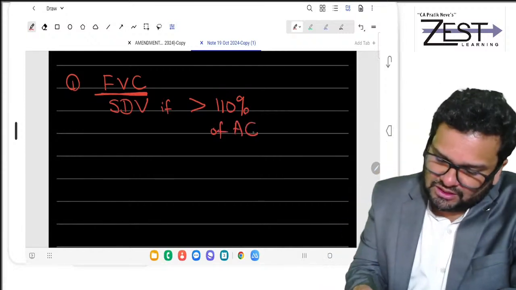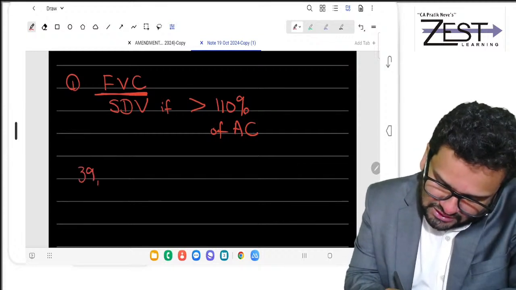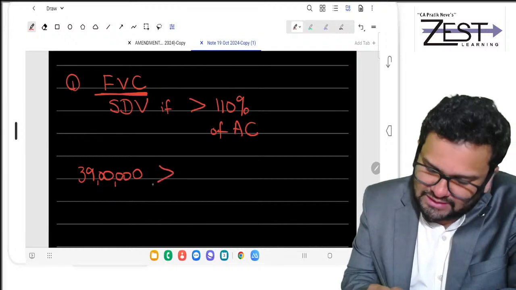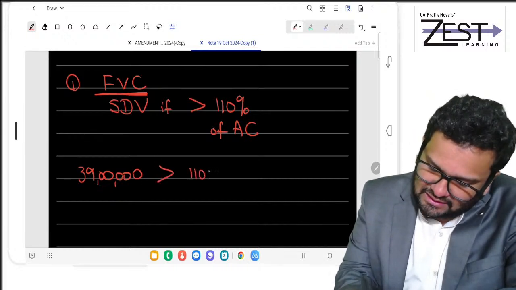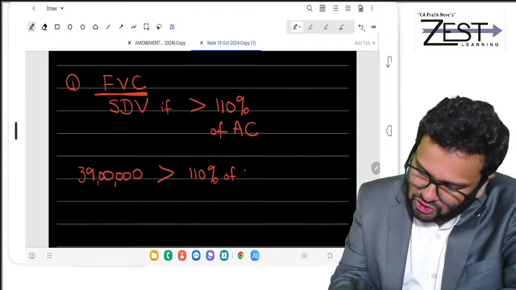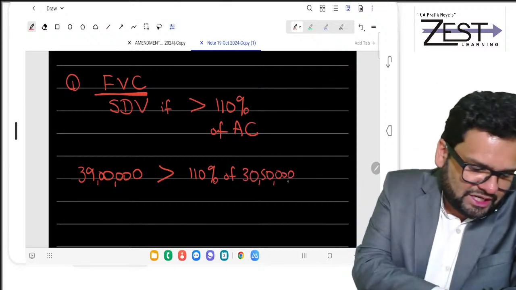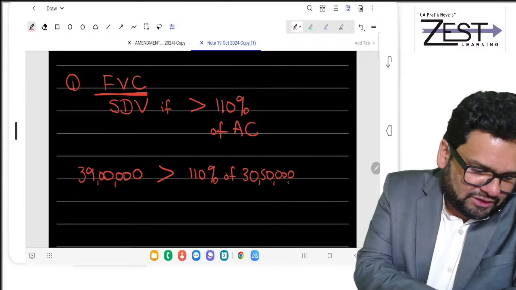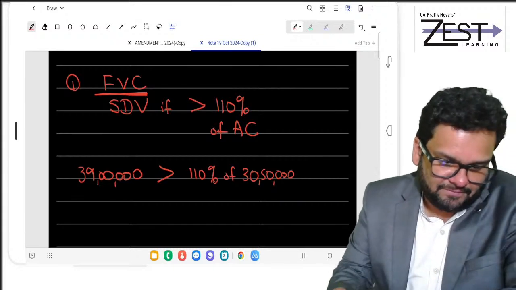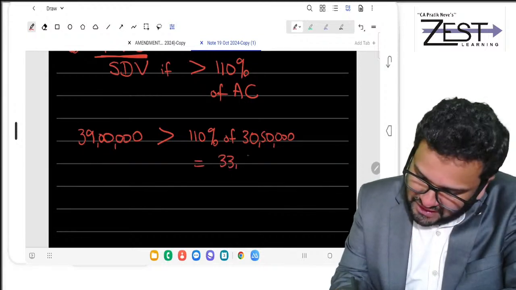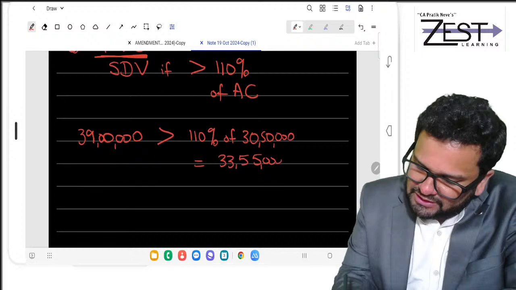You have just now seen your stamp duty value is 39 lakhs. So 39 lakhs, as you can see, is greater than 110% of 30 lakh 50,000. You can check 30 lakh 50,000 into 110%, 33 lakh 55,000. So what government says?